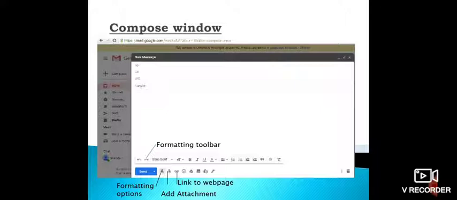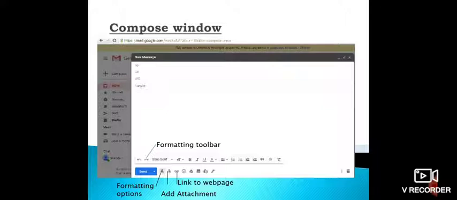Blind carbon copy. Now here the difference between CC and BCC is that carbon copy means it is going to make a copy and say that this copy has been sent to so many addresses. It will show the addresses also. But blind carbon copy will not show the other email IDs to which this mail has been sent. Then subject. This is important because you need to know what kind of mail it is. You need to fill in this detail. Then at the bottom you can see the option send. This will send the email.